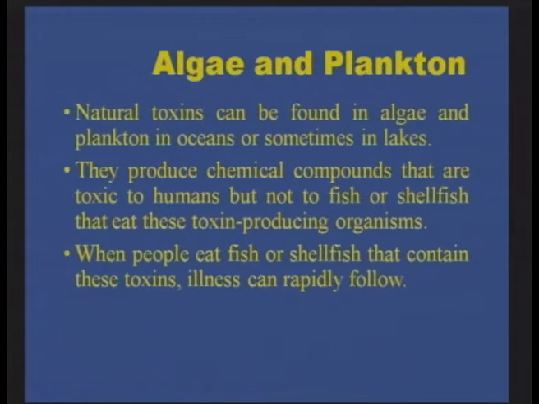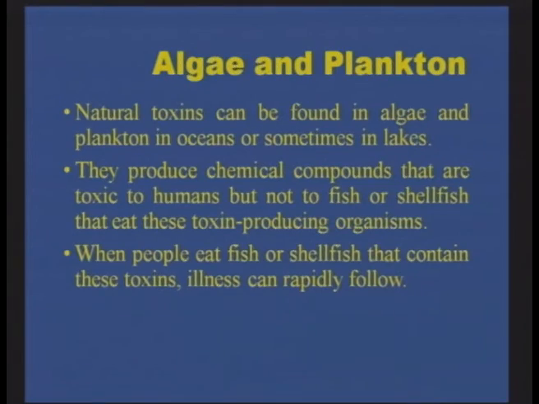But when human beings consume these fishes containing the toxins produced by the algae or the dinoflagellates or the plankton, then they can be toxic to the human being. So they produce certain compounds which are not toxic to the fishes or to the plants themselves, but turn out to be toxic to humans on their consumption. So when people eat the fish or the shellfish, for example mussels or oysters, they can have certain toxic reactions and poisoning.